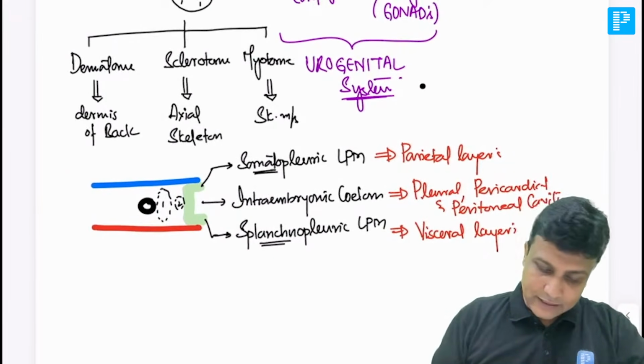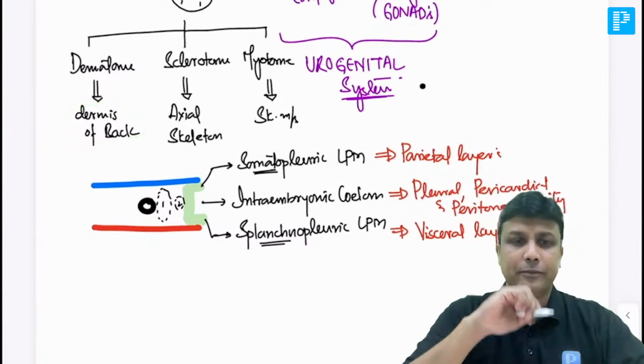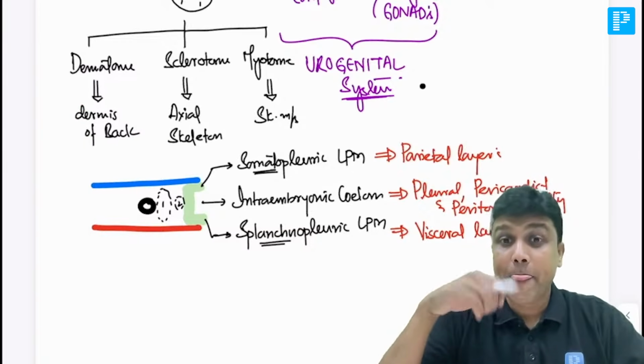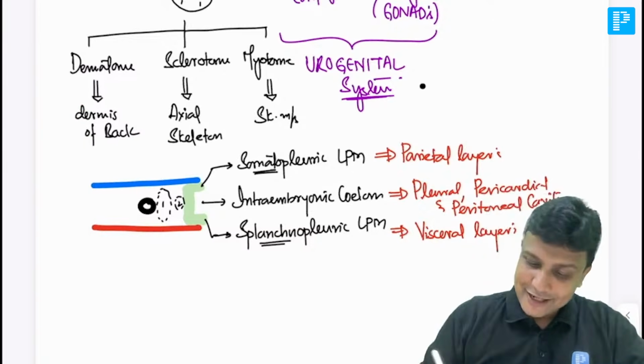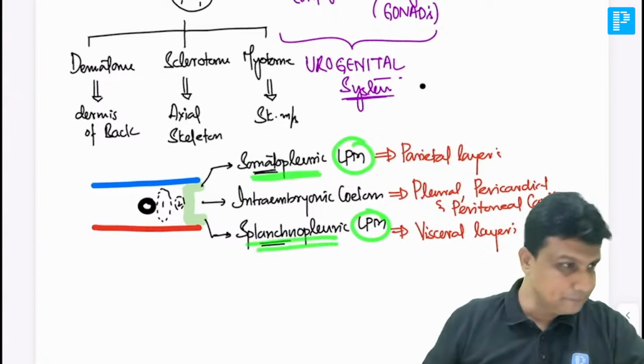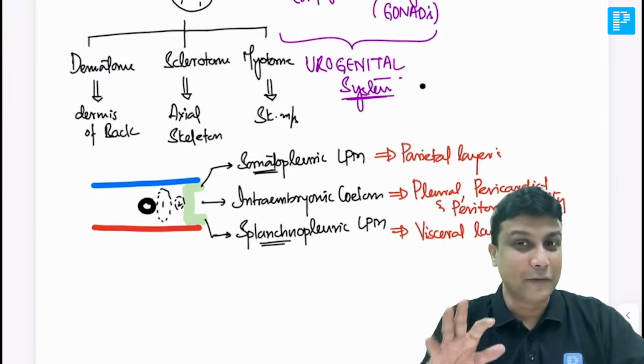I don't have to teach you anything here. Just apply common sense here, my dear friends. Yes, come on. Dermis of the back is derived from paraxial mesoderm. So dermis of the front of the body should be derived from lateral plate. Fine. But now what is the panga? The panga is we are having two types of lateral plate mesoderm. One is somatopleuric and splanchnic. From that time I'm continuously teaching you here. Let me test whether you people are with me or not.